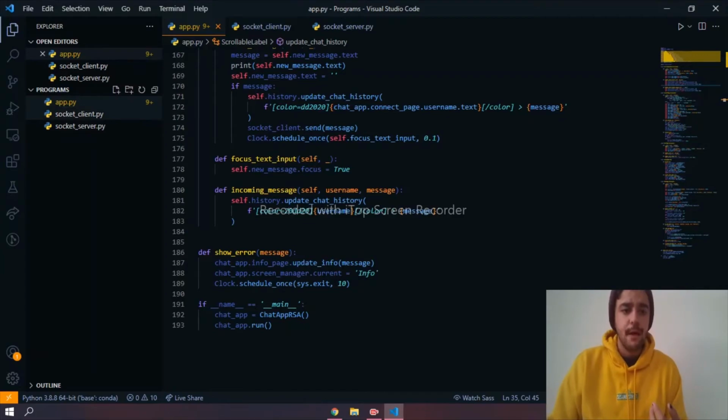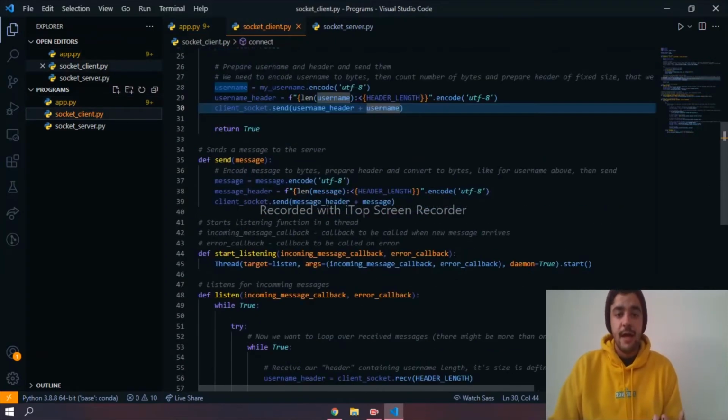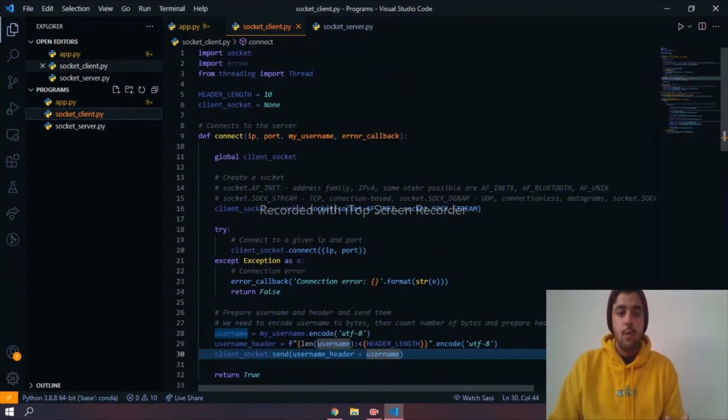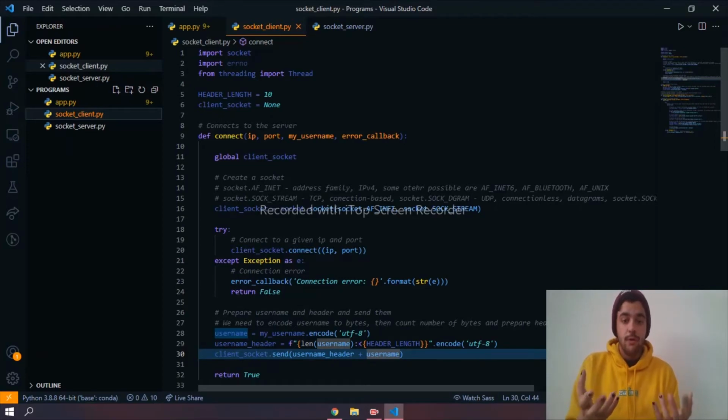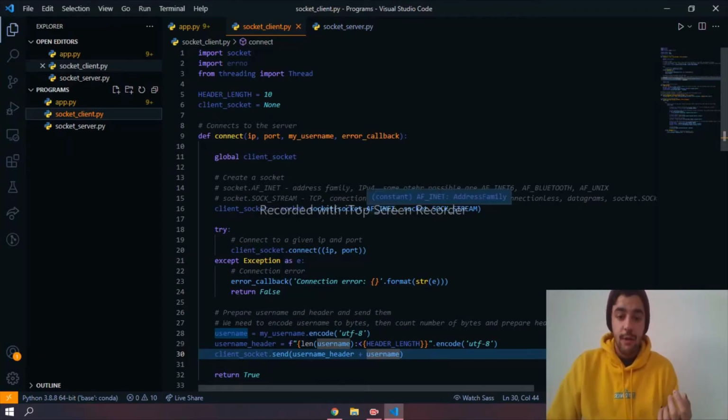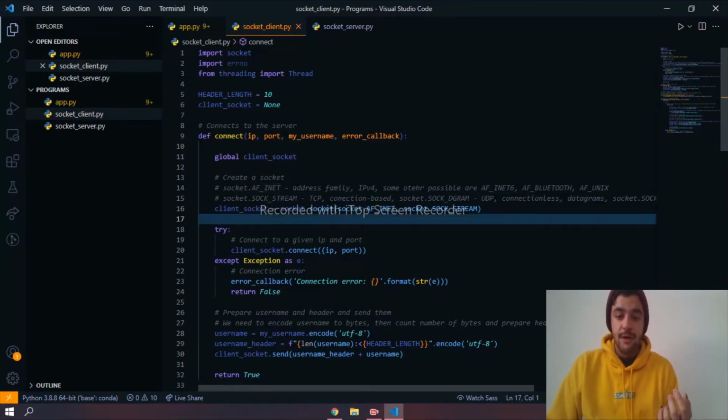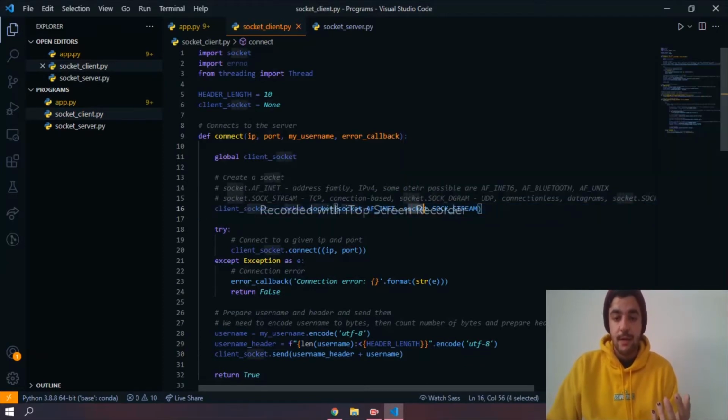On the other hand, we have the socket client, in which we have the creation of a client and connecting it to a server. First of all, we create a socket with an IP version 4 protocol, which can be seen here with the socket.AF_INET, and we use a TCP connection based socket, like it can be seen here.